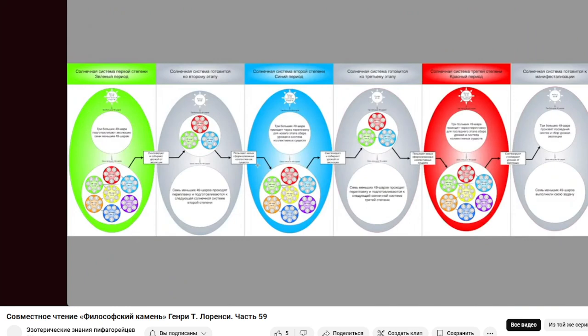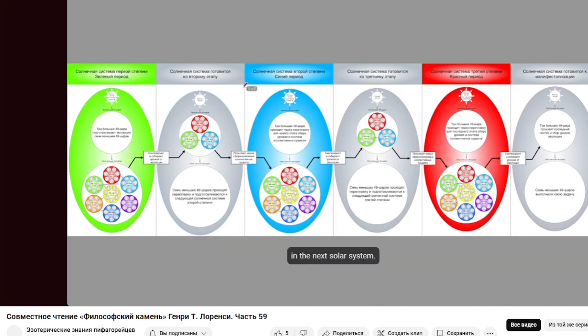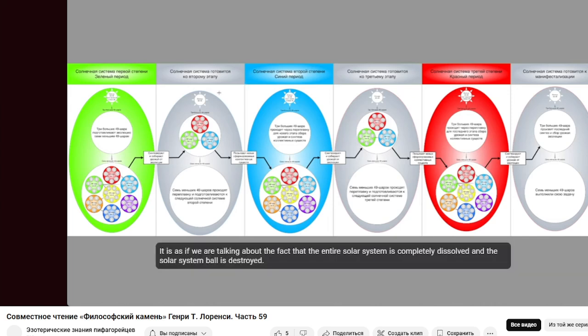When, for example, we read in Alice Bailey's books or any other works that the solar system we have is the first solar system, the second, the third, or the last, in the next solar system, it is as if we are talking about the entire solar system being completely dissolved and the solar system ball being destroyed. But it's not like that. This means that the solar system itself undergoes such stages within itself.